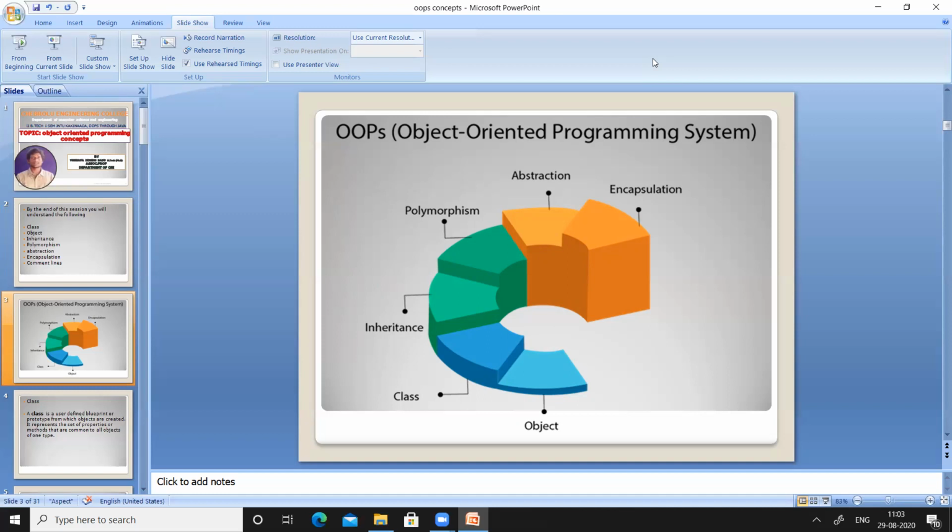Keep one thing in your mind. Java is a very important programming language. As I said earlier, if you learn Java well, you will get a job on Java for sure. But the only thing is, you need to be very perfect in the Java programming language. I also said that if you are perfect in C, then 30% of Java is completed. So please remember all the concepts of the C programming language.